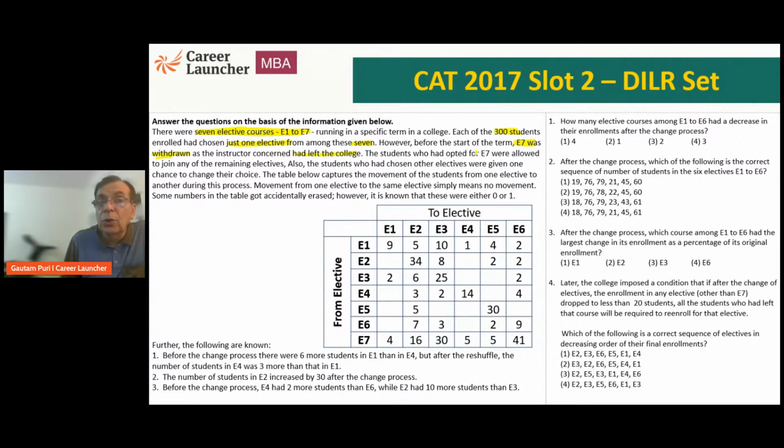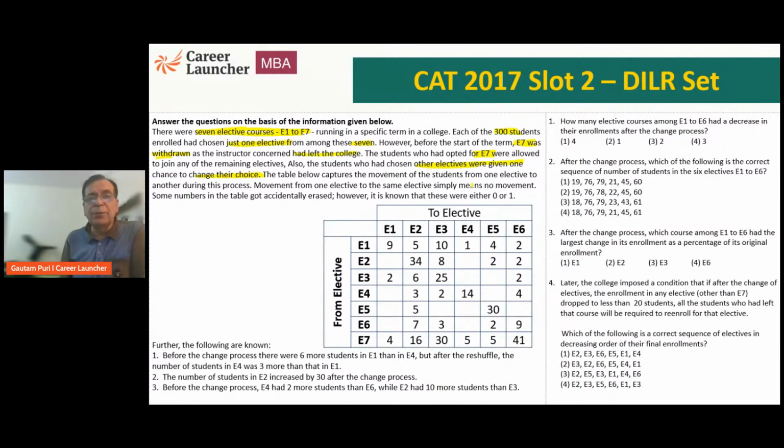The students who had opted for E7 were allowed to join any of the remaining electives. Also, the students who had chosen other electives were given one chance to change their choice. So those who are from E7 were allowed to change to any of E1 to E6. Not only that, all the other students were told that if you want, you can change your elective now. So all students were allowed to change their electives effectively.